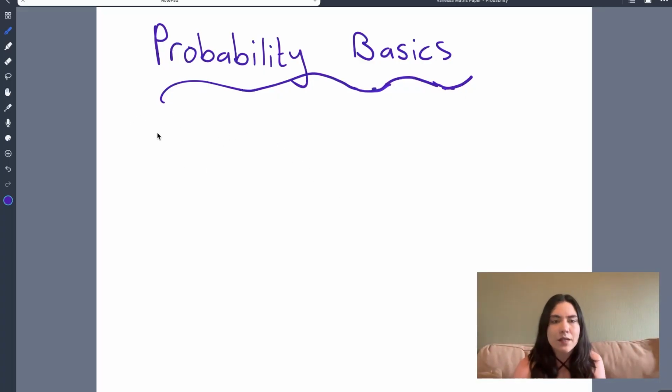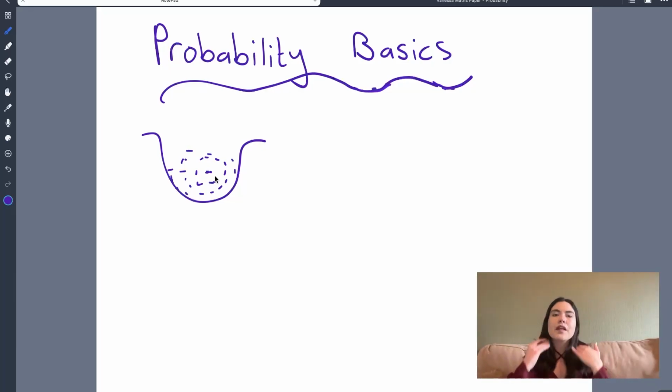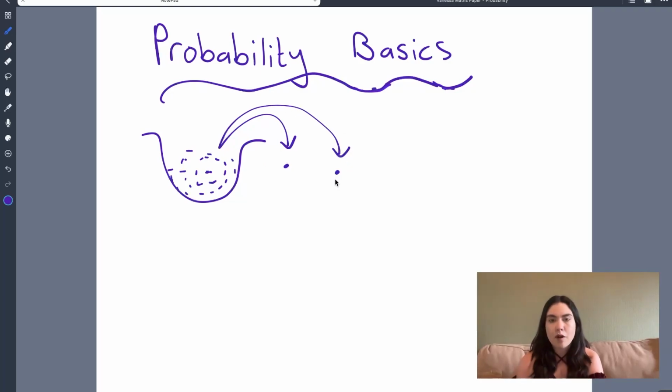Let's take the beads in a bag, okay? So we've got our beads in our bag again. Now, let's say I pull out a bead. Woohoo, there's my little bead. Then I pull out another bead from the bag. Okay, for those of you who have done quite a lot of probability and you're asking yourself, is this with replacement? Is this without replacement? Don't worry about that right now.